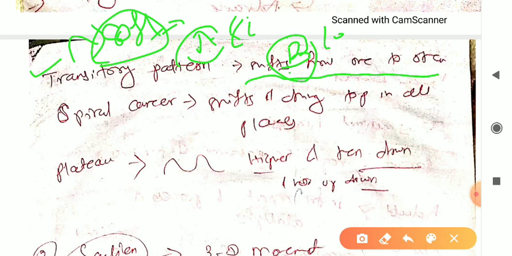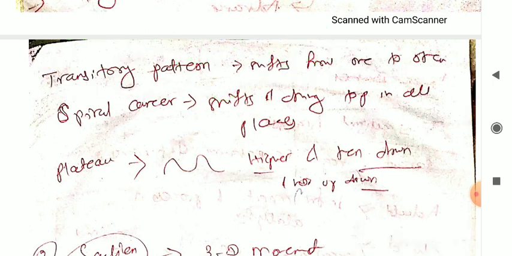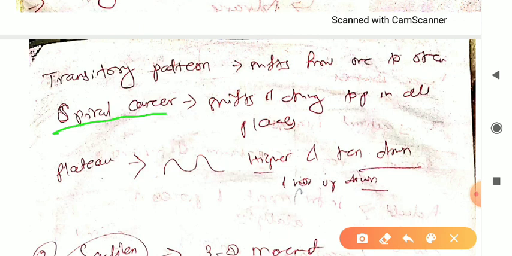what will the person do? He will shift from A to B. So this is transitory pattern, shifts from one to other. These are the keywords, right? You can analyze that. They will give the examples like this, and they will tell what the pattern is, right? So next one is spiral career.